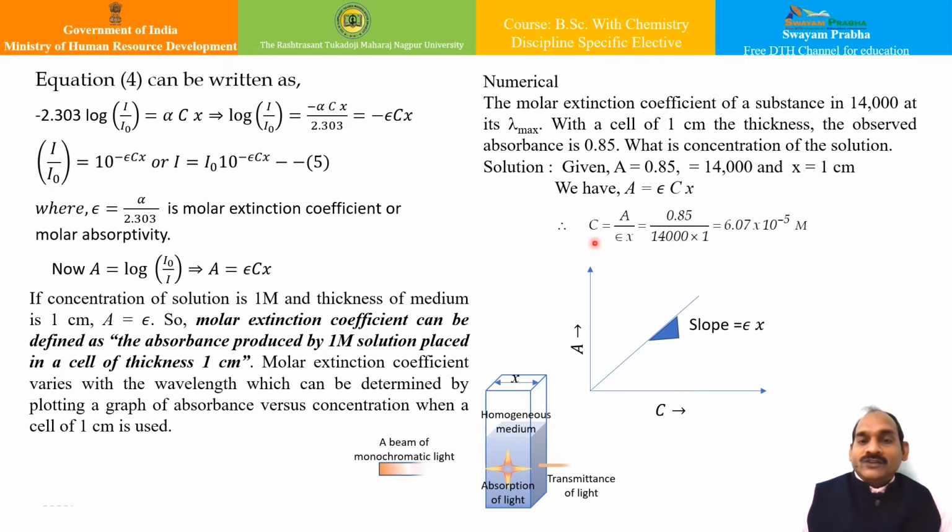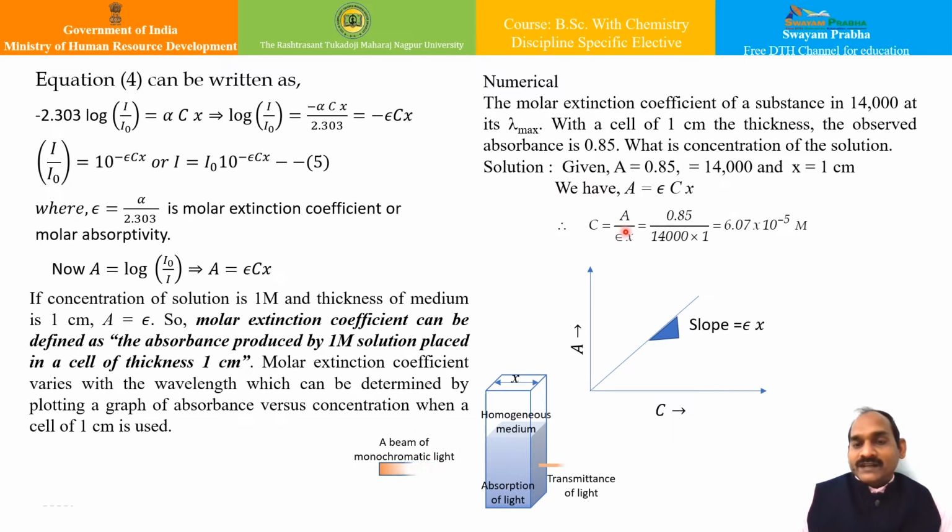We can solve many numericals based on it, and this particular example is very useful for laboratory purposes. Say, for example, the molar extinction coefficient of a substance is given as 14,000 at its lambda max. With a cell of 1 centimeter thickness, the observed absorbance is 0.85. What is the concentration of the solution?